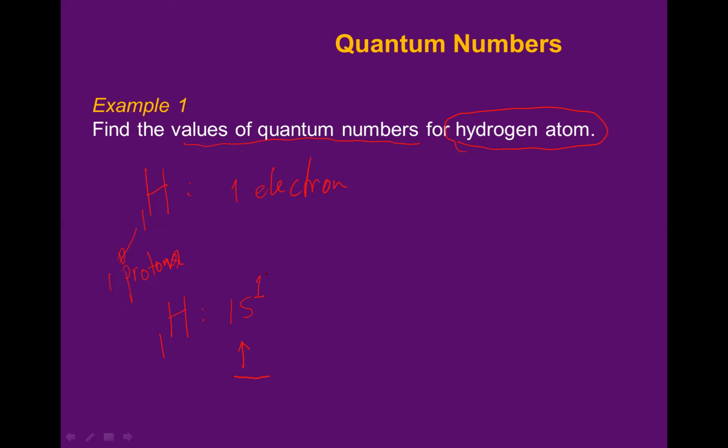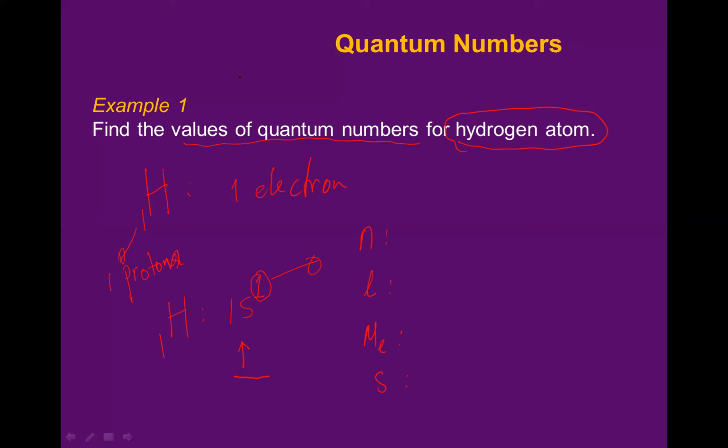So what I mean here, for this one electron of the hydrogen atom, we have to find the quantum numbers. How many quantum numbers do we have? Four: n, l, ml, and s. I like to use s instead of ms. It is the same, the spin quantum number.